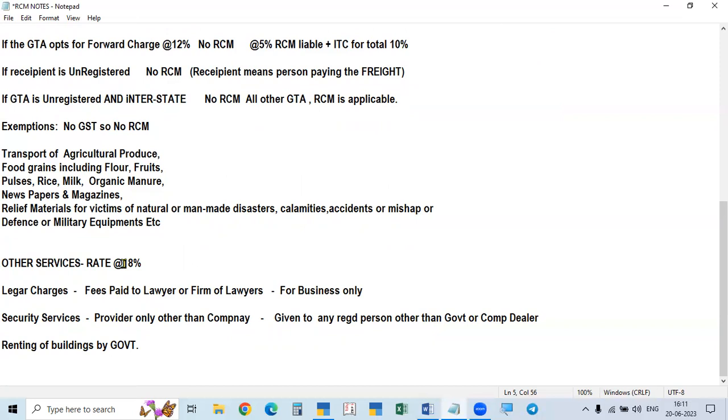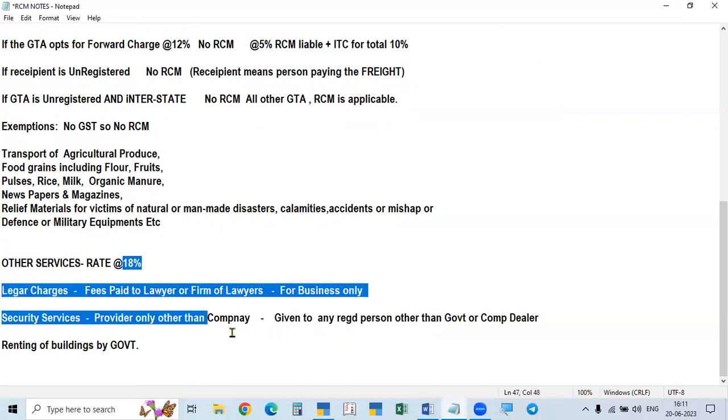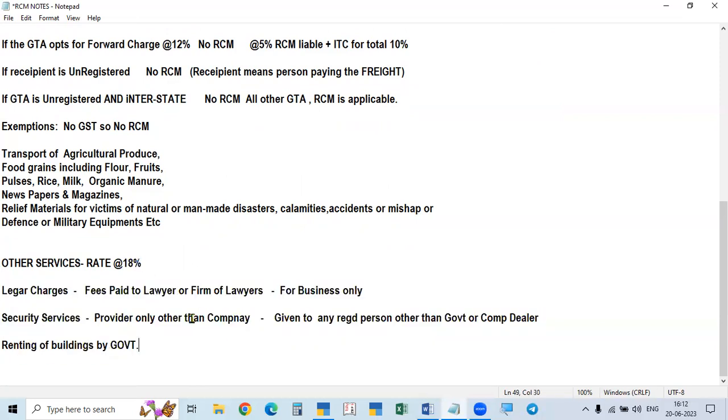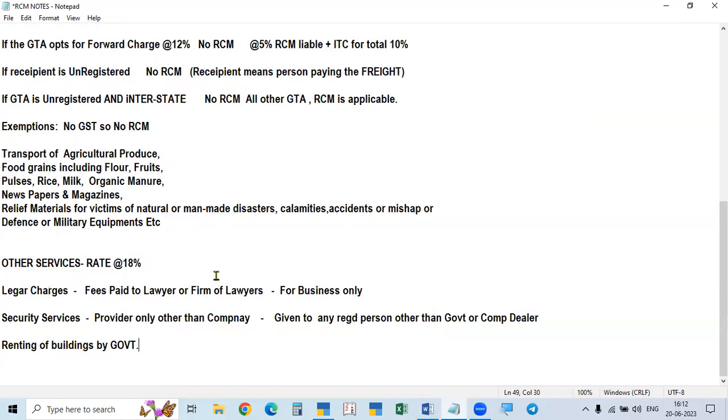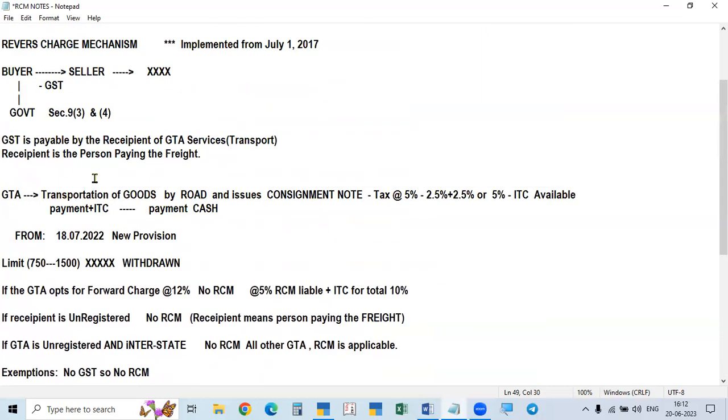The tax rate in any service will be 18%, but only for the transport of goods under GTA, it is only 5%. In all other cases, 18%. Entries, accounting, everything is the same, but the rate is 18%. That is the only difference. So we will just learn about the GTA only. Okay, here.